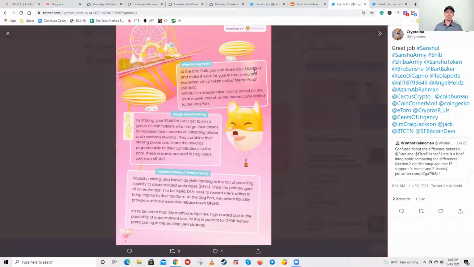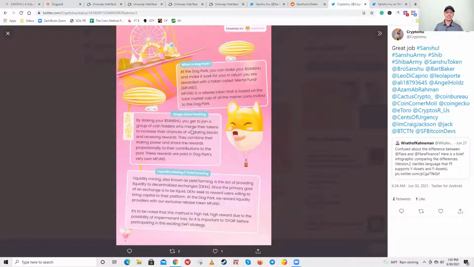So at the dog park, you can stake your Sanshu and make it work for you. In return, you're rewarded with a token called MFUND. So the MFUND, as I shared, is a rebased token that is based on the total market cap of the meme coins invited to the dog park. By staking your Sanshu, you get to join in a group of coin holders who merge their tokens to increase their chances of validating blocks and receiving rewards. They combine their staking power and share the rewards proportionally to the contributions to the pool. These rewards are paid in Dog Park's very own MFUND.